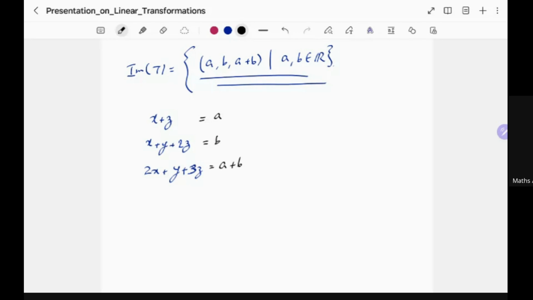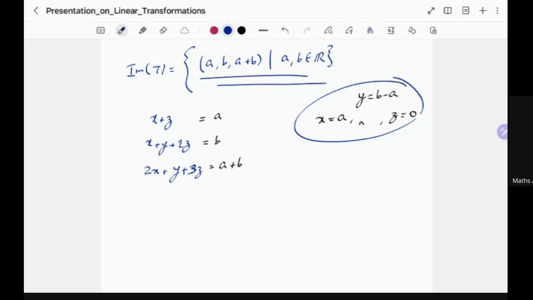It's pretty easy to see that if you take x to be equal to, let's say, a, that should work. And you can take z to be equal to 0, and then y you can take to be equal to b minus a. Okay, then you can see that all of these equations will be satisfied. So indeed, this is the image.